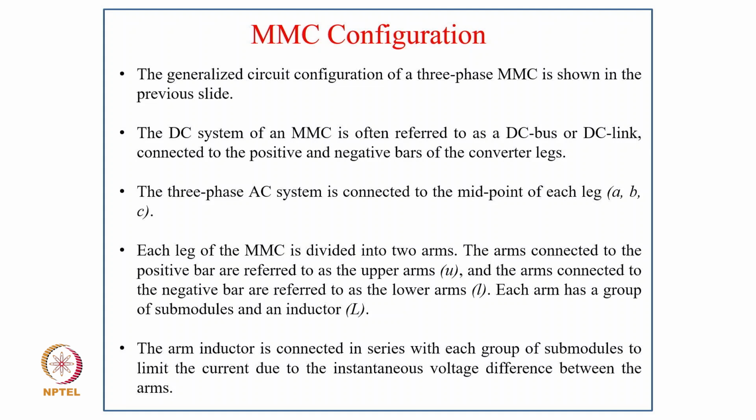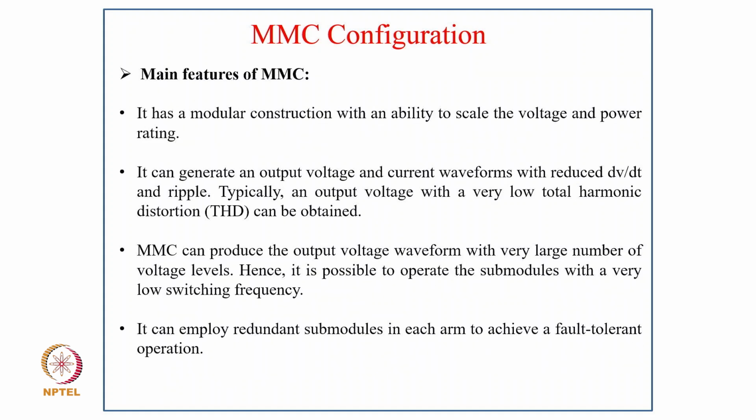The DC system of the MMC is often referred to as a DC bus or DC link, connected to the positive and negative bars of the converter legs, and the 3-phase AC system is connected to the midpoint of each leg, A, B, C. Each leg of the MMC is divided into 2 arms. The arms connected to the positive bar are referred to as the upper arms, and the arms connected to the negative bar are the lower arms, and each arm has a group of submodules and an inductor L. The arm inductor is connected in series with each group of submodules to limit the current due to the instantaneous voltage difference between the arms.